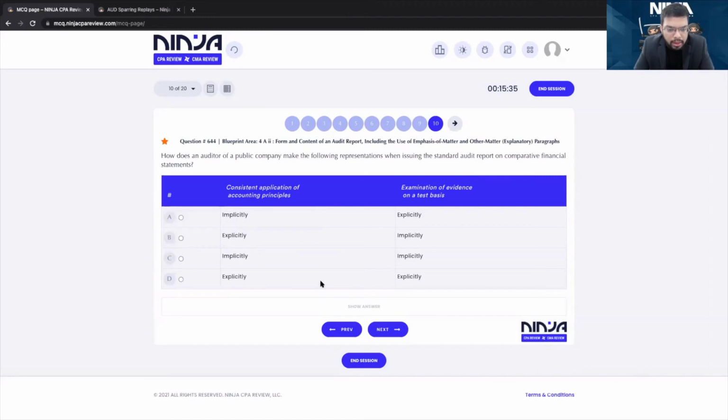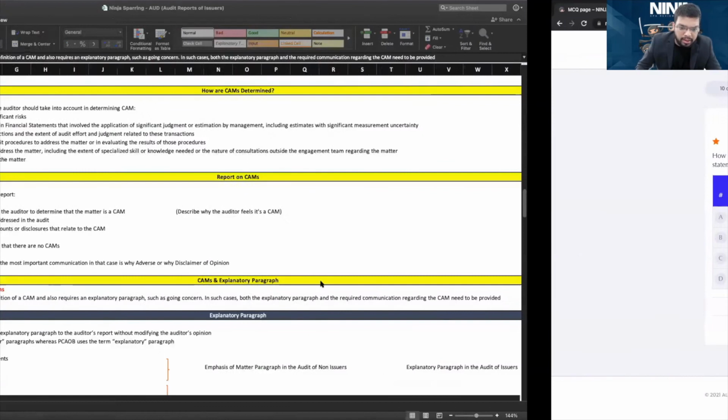Okay. How does the auditor of a public company make the following representations when issuing the standard audit report on comparative financial statements? Consistent application of accounting principles. We don't mention consistent application, right? In the audit report, we don't mention it. Consistency is implicitly implied. If you see the report,